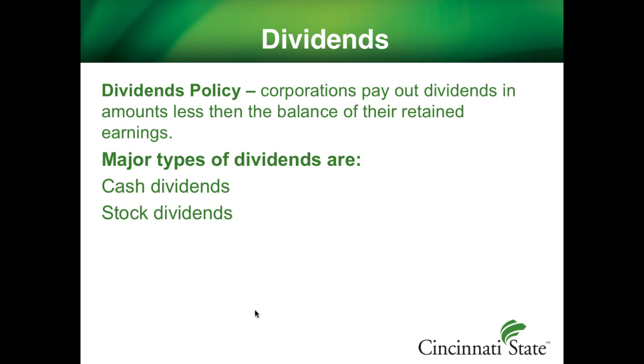There are many types of dividends, but the major ones are cash and stock dividends. Cash dividend requires the company to have a sufficient amount of cash on hand, which sometimes could be a problem. Stock dividends do not require the company to part with cash, but still report dividends. Stock dividends come out of retained earnings, so they would decrease the account just like cash dividends would, and they would increase capital stock. The accounting side of this transaction will affect only the equity section of the balance sheet.